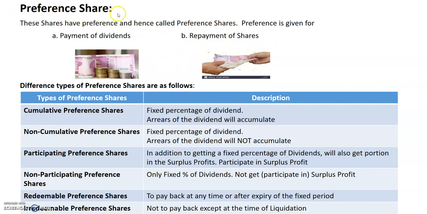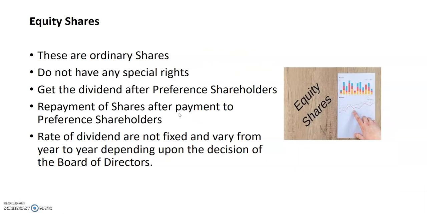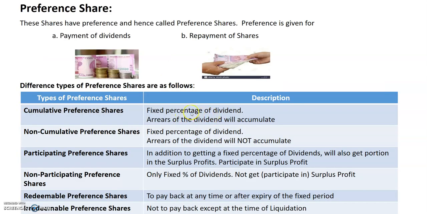There are different types of preference shares which we will see here now. Cumulative preference shares. Here what happens, in a particular year, if no dividend is declared because of no profit or any other reason, during the next year, whenever there is profit and dividends are declared, dividends are given to the shareholders not only for that year but also for the previous year in which there was no dividend.